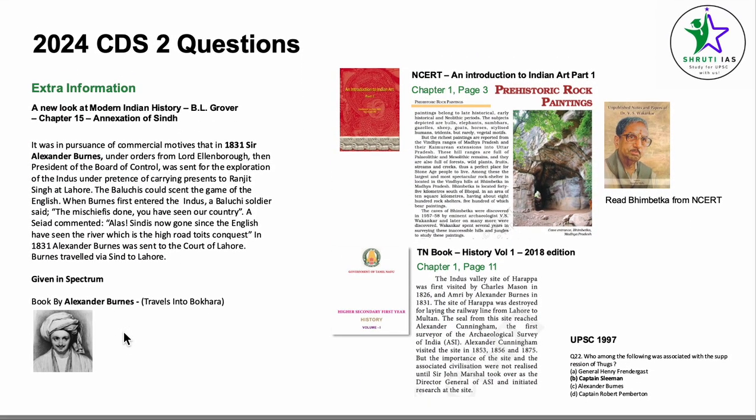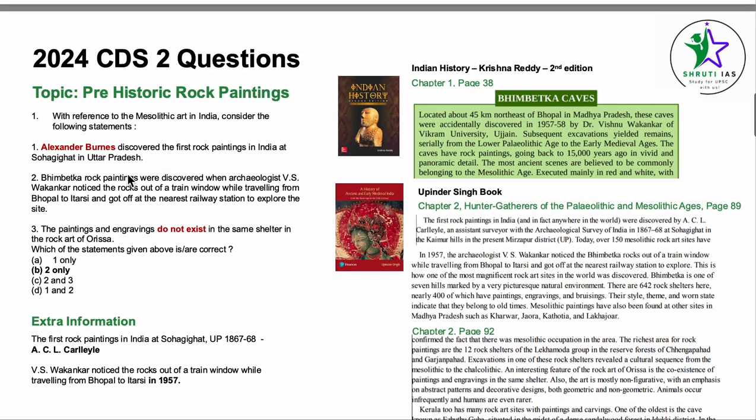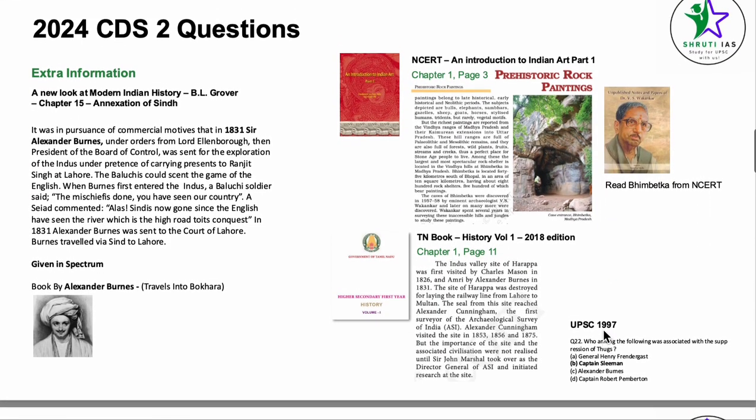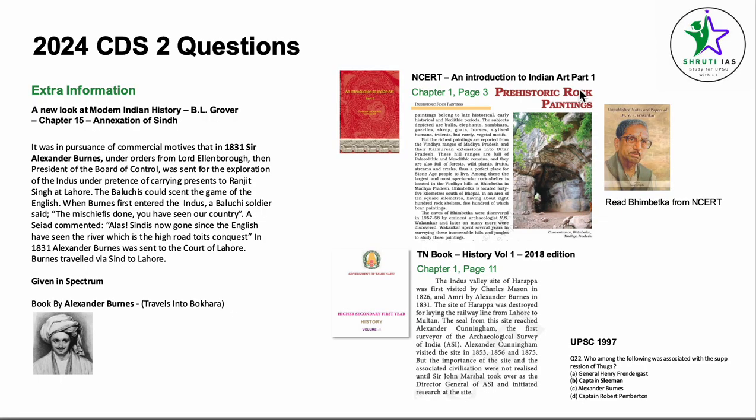Some more information about this particular topic. This is also technically given, some part of it is given in the NCERT, An Introduction to Indian Art, Part 1, Prehistoric Rock Paintings. The caves of Bhimbetka were discovered in 1957-58 by the eminent archaeologist V.S. Vakankar. Technically, this statement is given here, but the other part that he noticed it while he was traveling from Bhopal to Itarsi is only given in Upinder Singh, right? So this is technically half the answer for us.